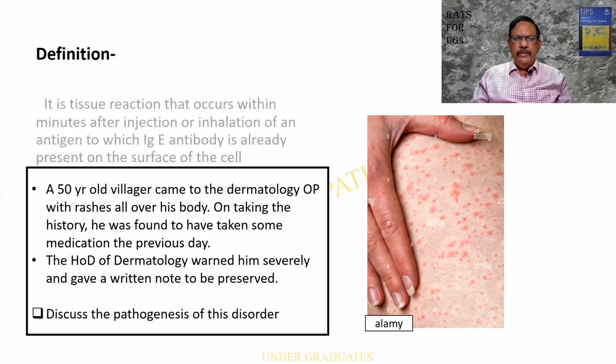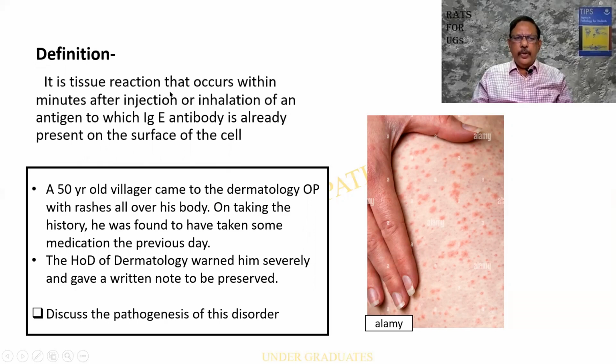What is the definition? It is a tissue reaction that occurs within minutes of the injection or inhalation of an antigen to which IgE antibody is already present on the surface of the cell. So during the first exposure, it is produced, and at the second exposure, you find it is already present and a chain of reactions are to follow.